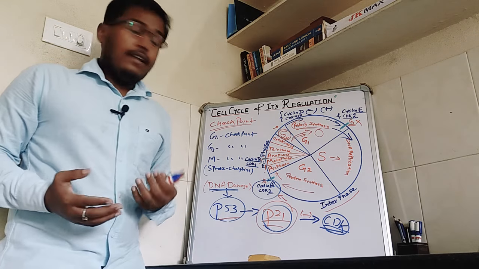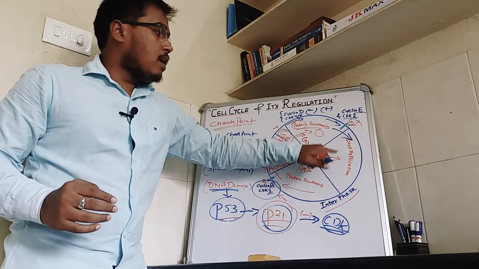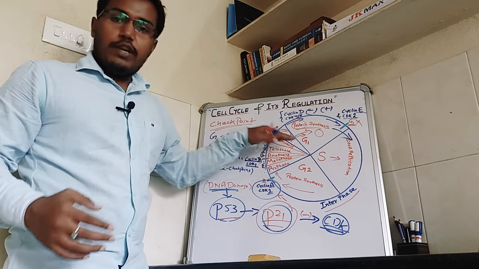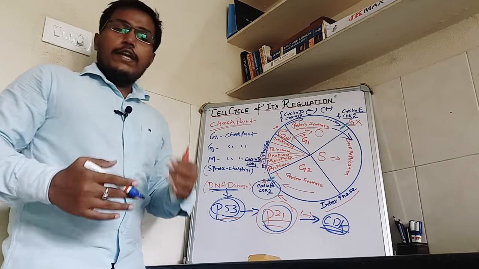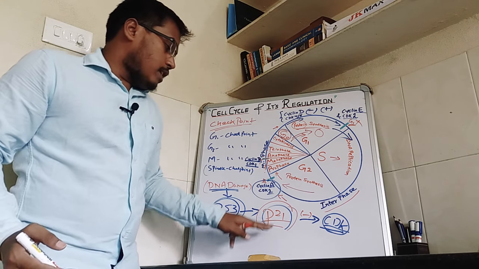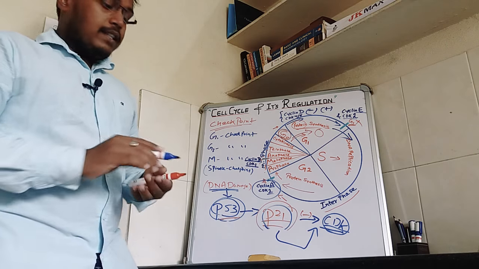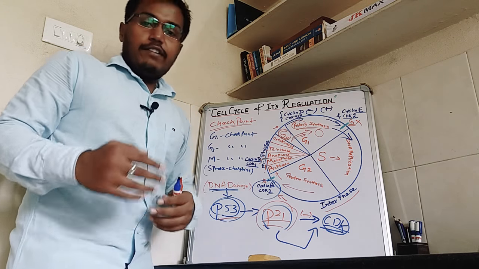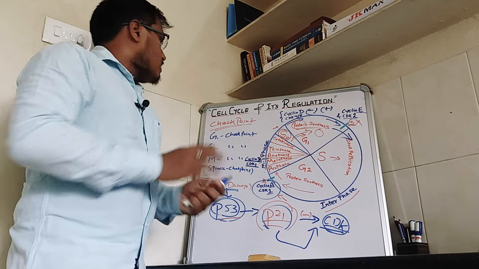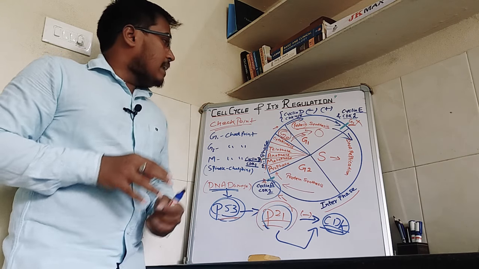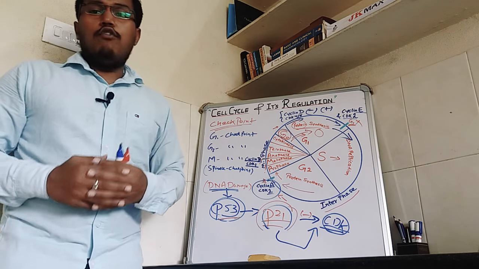Because if there is any cell damage or DNA damage, we don't want a damaged cell to replicate or divide. So here the P53 protein will activate the transcription factor and produce P21. This P21 protein is an inhibitor of CDK, and thus CDK is inactivated and our cell gets arrested. So this is the complete scenario of the cell cycle and the regulation of the cell cycle. I hope this video will be helpful to you. Thank you.